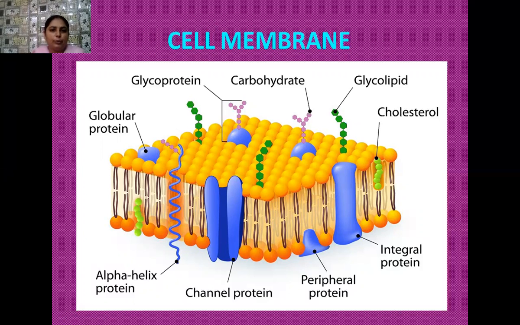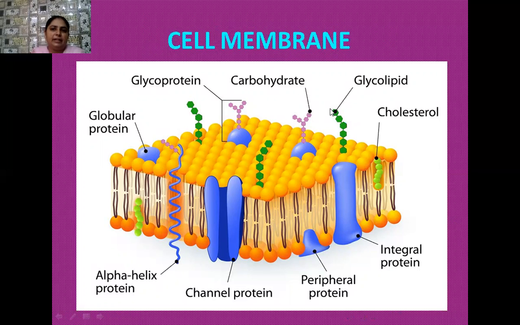But before this, I want to tell you that besides the lipid bilayer, proteins are also present. Some of the proteins are present at the periphery, and they are known as peripheral proteins. Besides peripheral proteins, there are certain proteins present inside the membrane of the lipid bilayer, and those are known as integral proteins. So two types of proteins are there: peripheral proteins, which are present on the surface, and integral proteins, which are present inside the membrane.